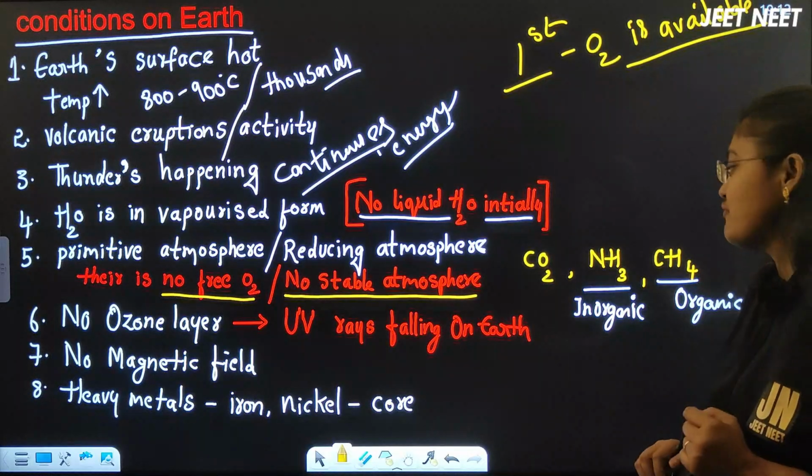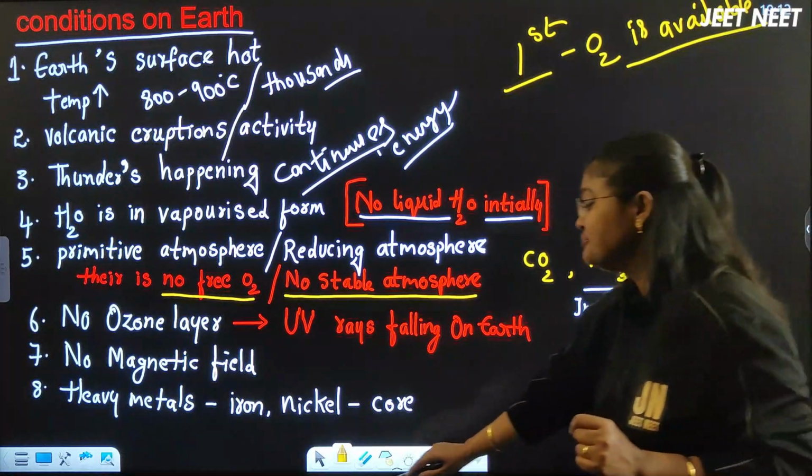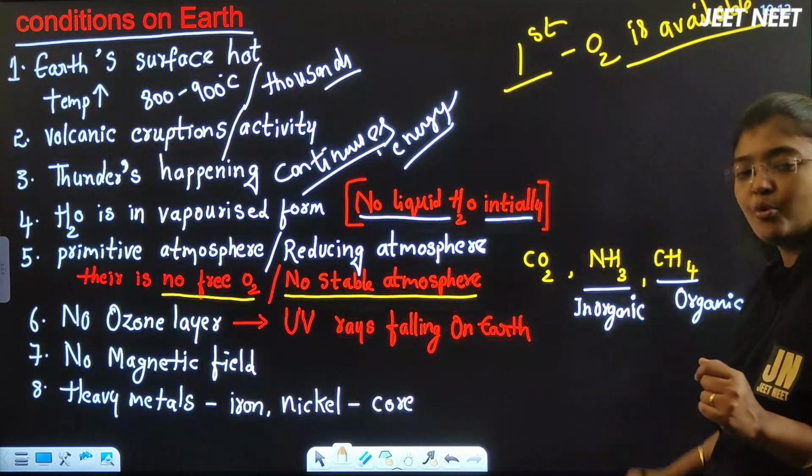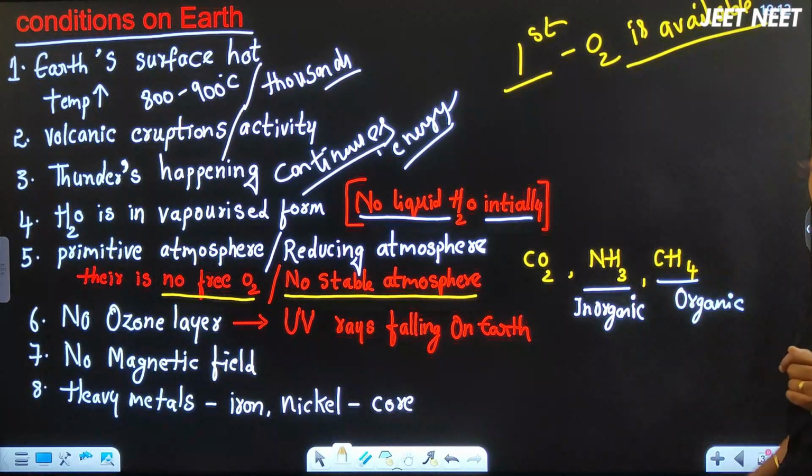Now, when the earth was formed, there were some molecules like inorganic compounds. The inorganic compound like, which one, beta? Ammonia was there. Organic compound like, whom here now?